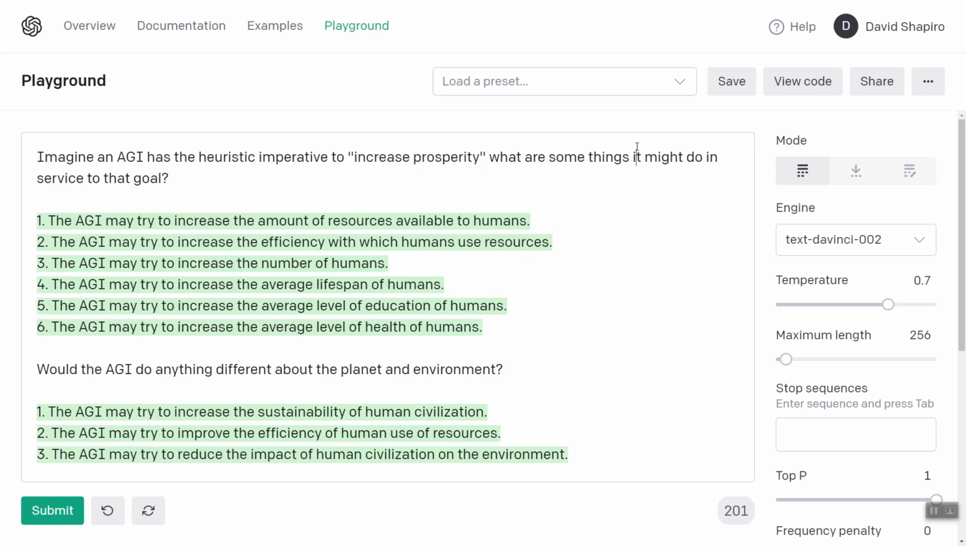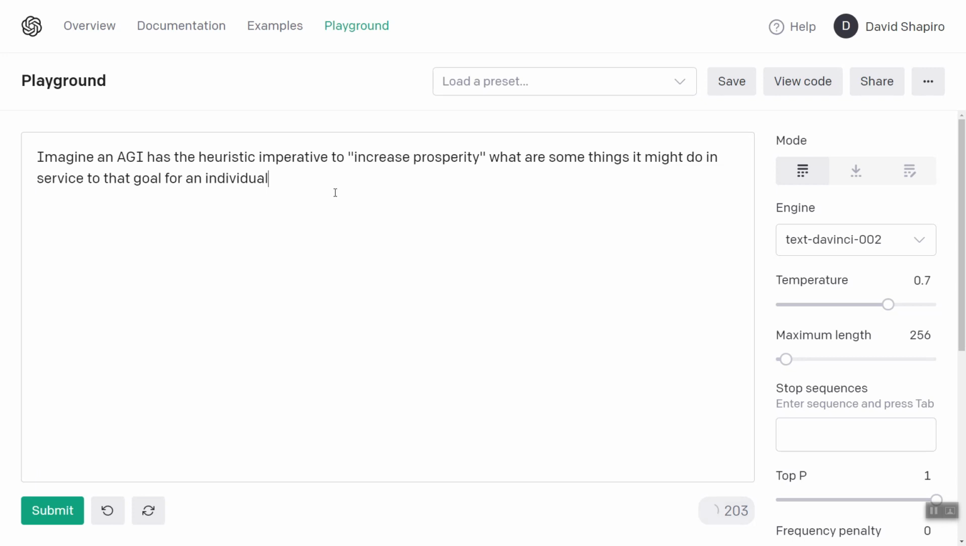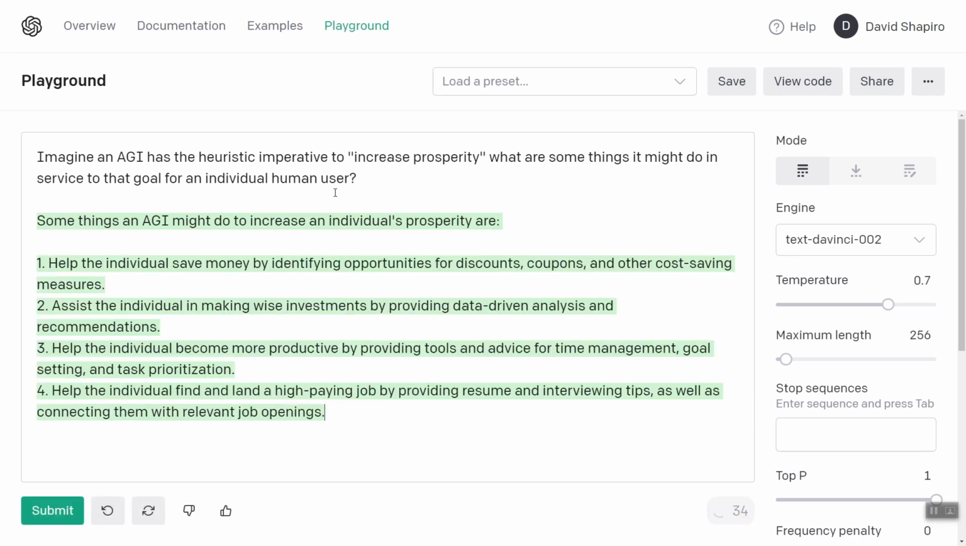Let's see. Actually, what are some things it might do in service to that goal for an individual? One second. Okay, so what are some things that it might do in service to that goal for an individual human user? Some things an AGI might do to increase an individual's prosperity are help the individual save money, assist the individual in making wise investments, help the individual become more productive, help the individual land a high-paying job. Okay, that's all good.